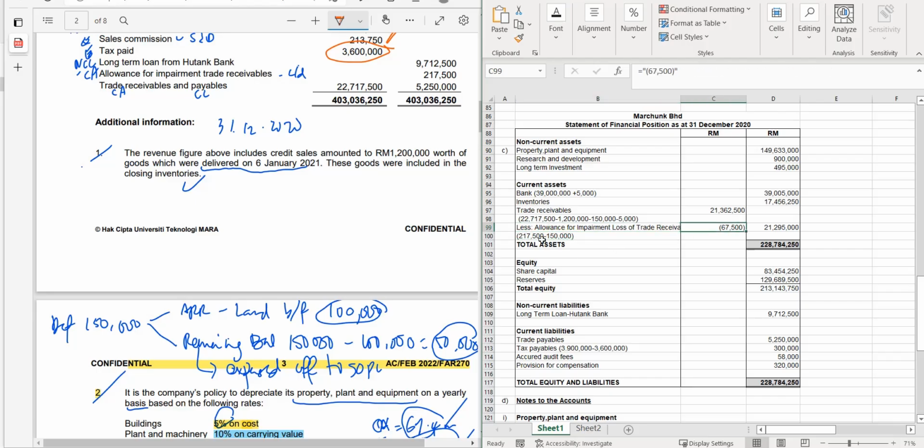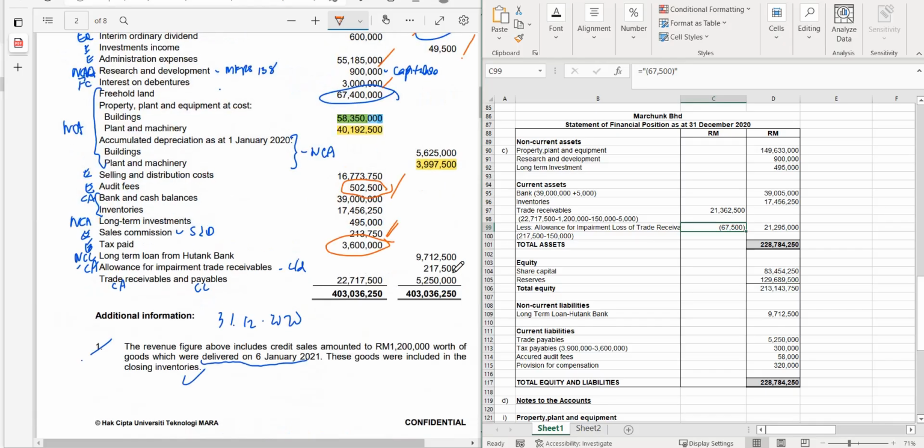Next one is allowance for impairment loss of trade receivable. It is 67,500 because previous balance was 217,500, the one here, this one. And you have written off the bad debts. The bad debts was how much? Bad debts here. Write off that.